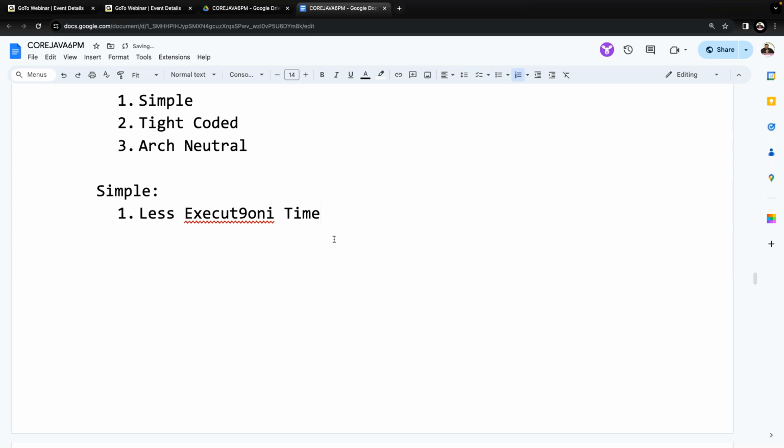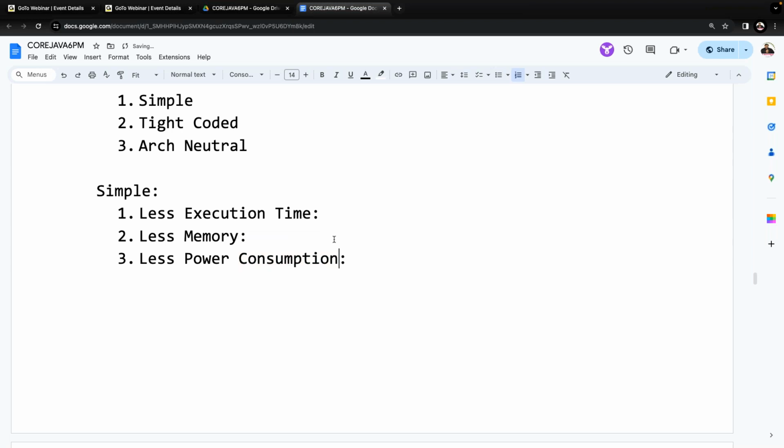The new programming language is going to take less execution time. That is the first reason they have given. The second one is less memory. Third one, a funny reason, understand it clearly: less power consumption.